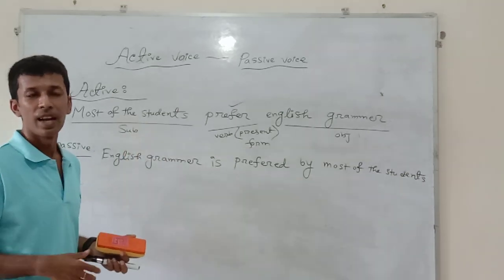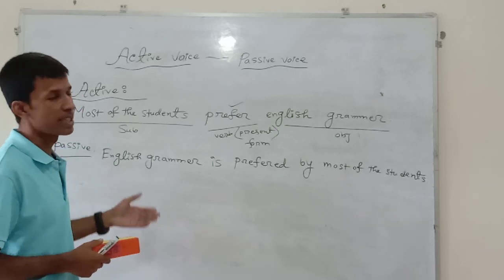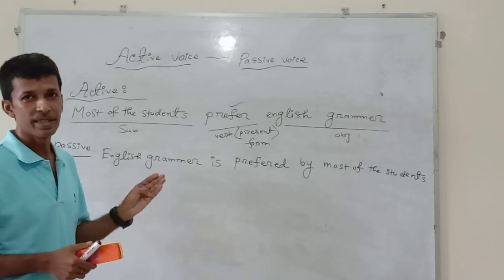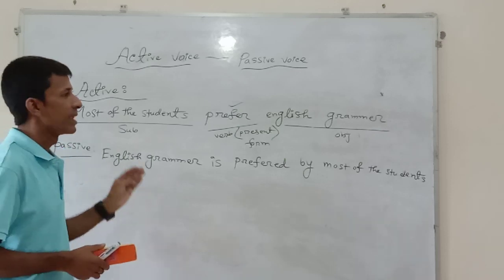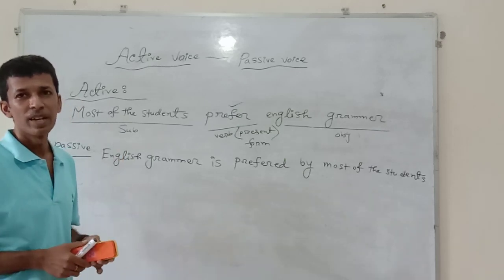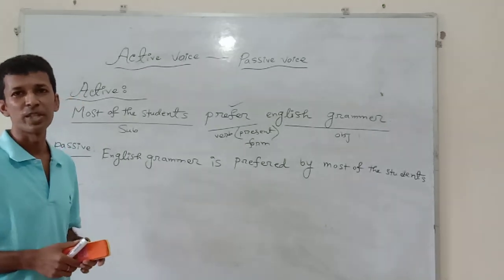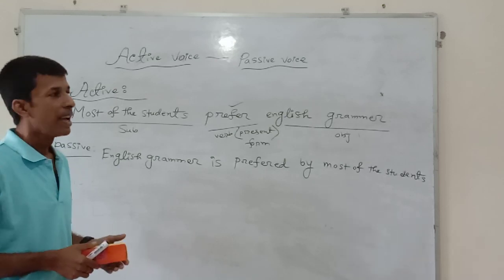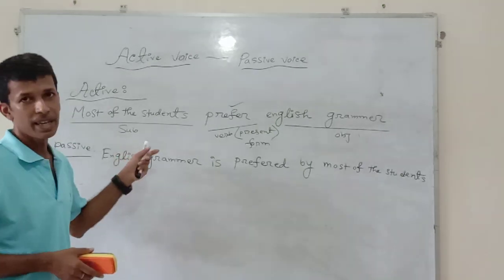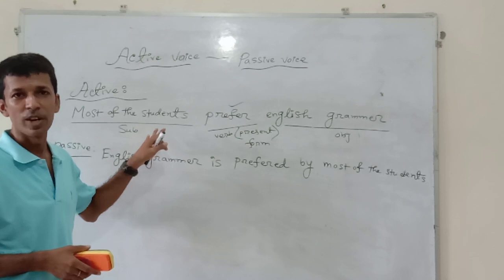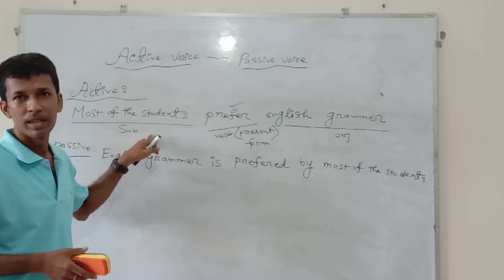In this way, you will learn all of the parts that I have already written on the whiteboard, that is transformation. As I have already mentioned at the start of my discussion, transformation consists of 5 parts. One is voice change, another is degree, that means positive degree, comparative degree, superlative degree. Then the third part is simple, complex, compound. It is also an essential part of our syllabus. After that, assertive, imperative, optative, exclamatory sentences and their interchanges. And at last, affirmative, negative, interrogative sentences. But I think you have already understood all the important parts of voice. Two rules have been discussed, and another two rules are here.